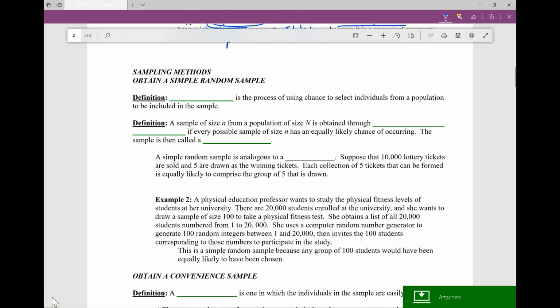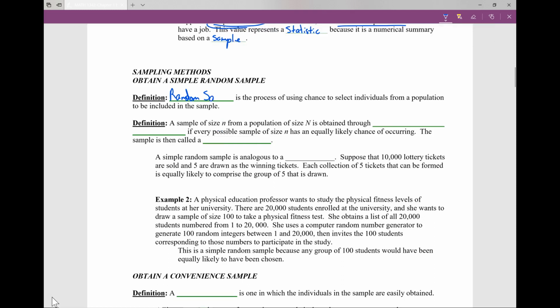In this video, we want to discuss the different types of sampling methods. In other words, how do we get those samples out of our population? The first way is just called a random sample. A random sample is one in which everyone in the population has an equal chance of being selected.